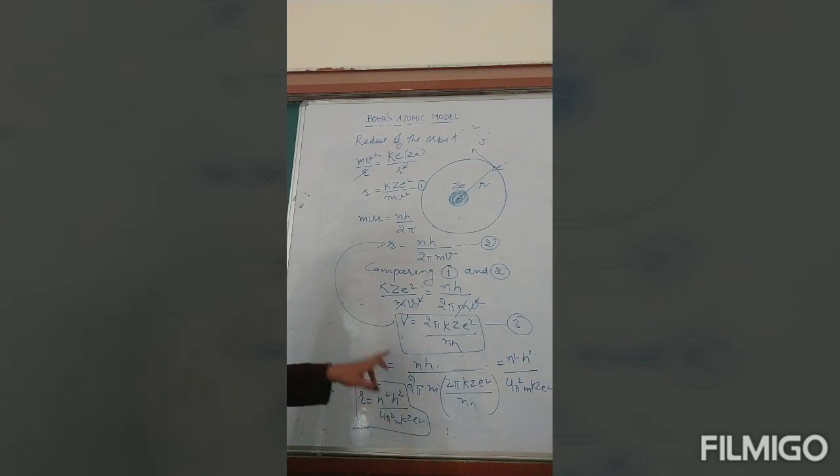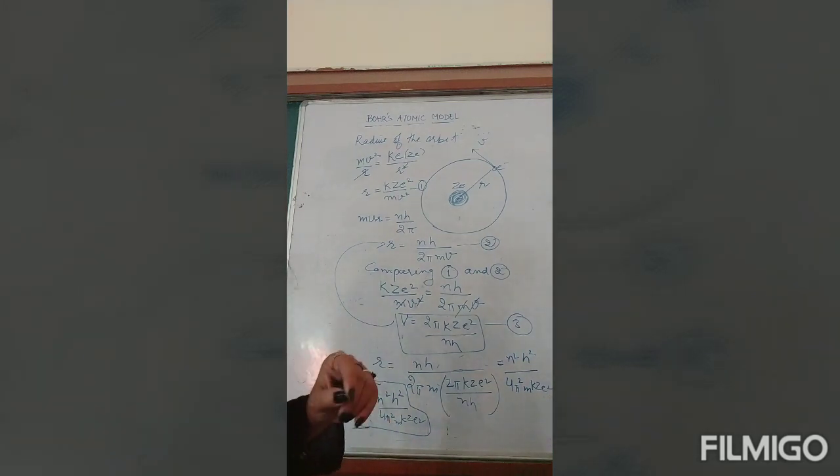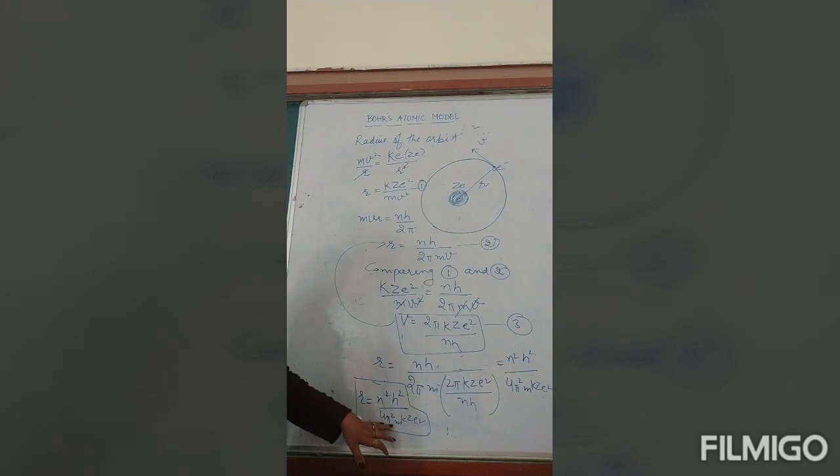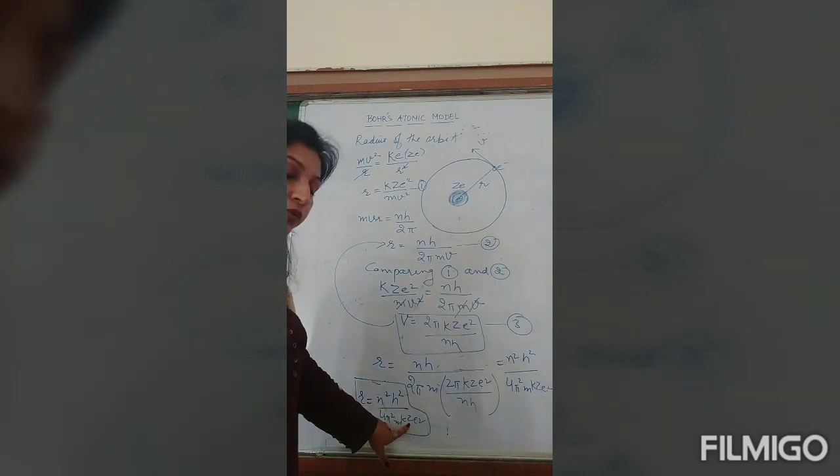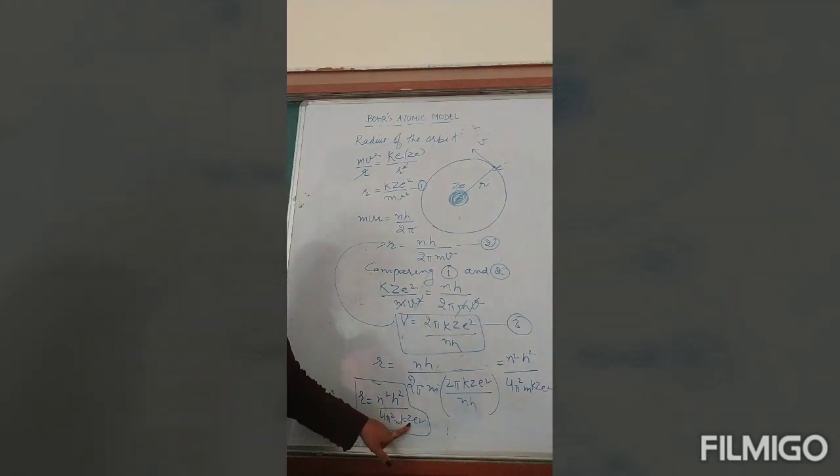H is Planck's constant, has fixed value 6.62 into 10 raised to power minus 34. 4 is constant, pi square is constant, m is mass of electron, that is having value 9.1 into 10 raised to power minus 31. K is your constant, 9 into 10 raised to power 9. Z is the atomic number, whatever atom you are using, you will use that Z value. For example, if I am using hydrogen, I will use Z equals 1. And e is the charge on electron, that is 1.6 into 10 raised to power minus 19. So when you put all the values, r comes out to be this.